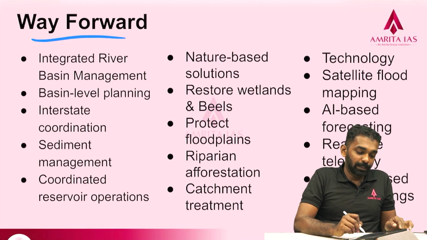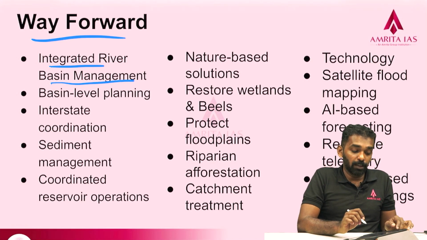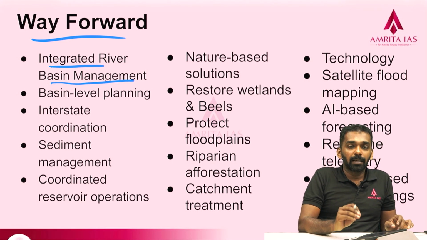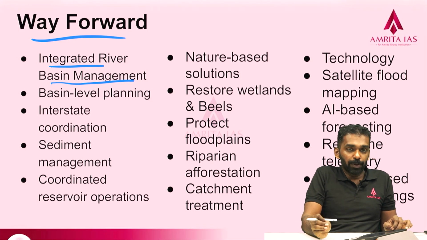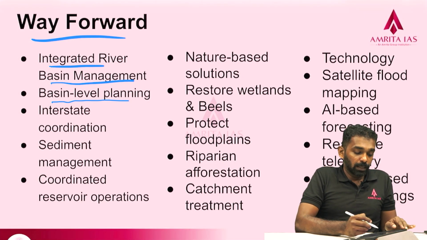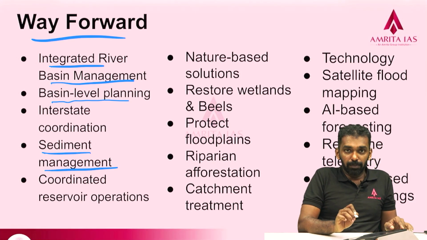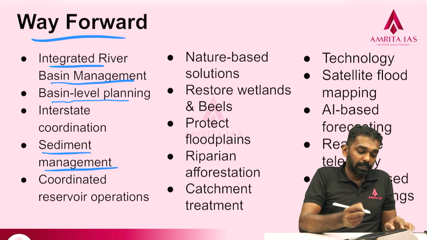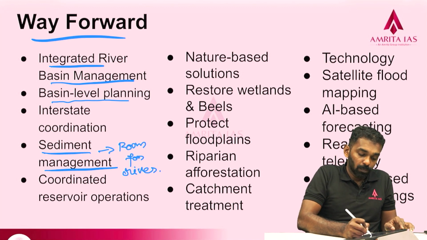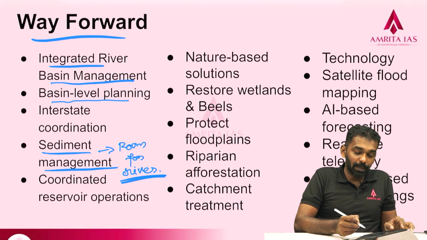Then how can we go ahead? We can have integrated river basin management in our country. The riparian states can come together and have a proper management plan with basin level planning. The states involved can come together and do basin level planning. And then there should be sediment management. Whenever sedimentation is there, for example with schemes like Room for the River, the sediment can be cleared in a scientific manner so that the river will flow with its proper natural flow. That is an important aspect.